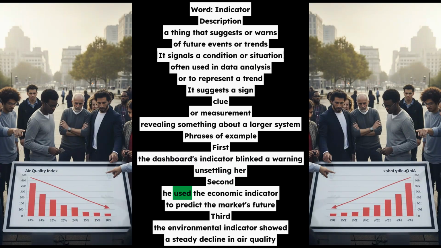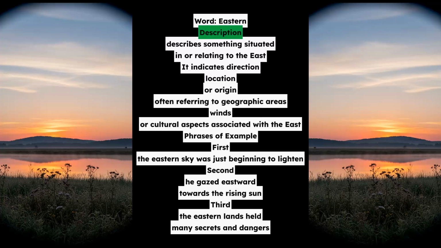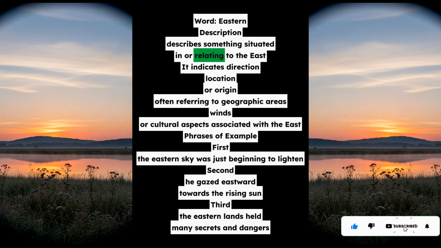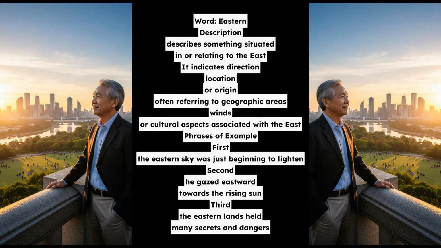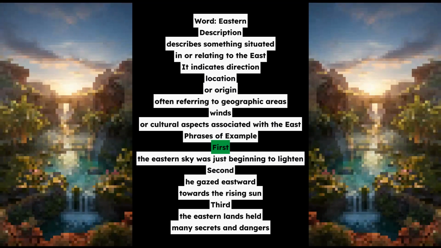Word: eastern. Description: describes something situated in or relating to the east. It indicates direction, location, or origin, often referring to geographic areas, winds, or cultural aspects associated with the east. Phrases of example. First, the eastern sky was just beginning to lighten. Second, he gazed eastward, towards the rising sun. Third, the eastern lands held many secrets and dangers.